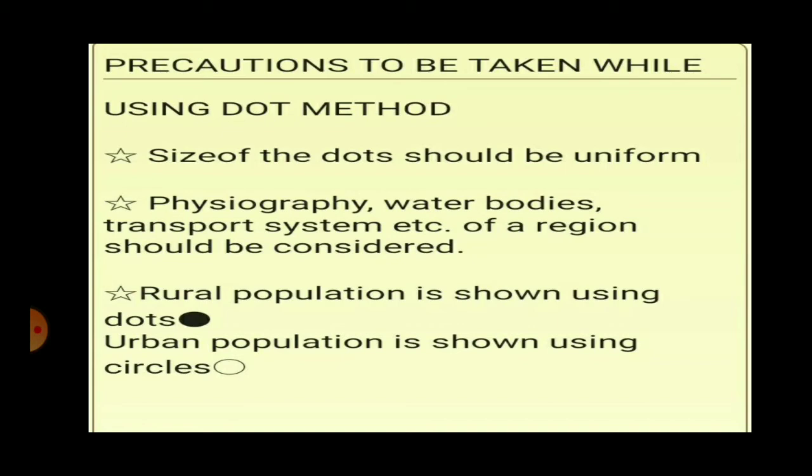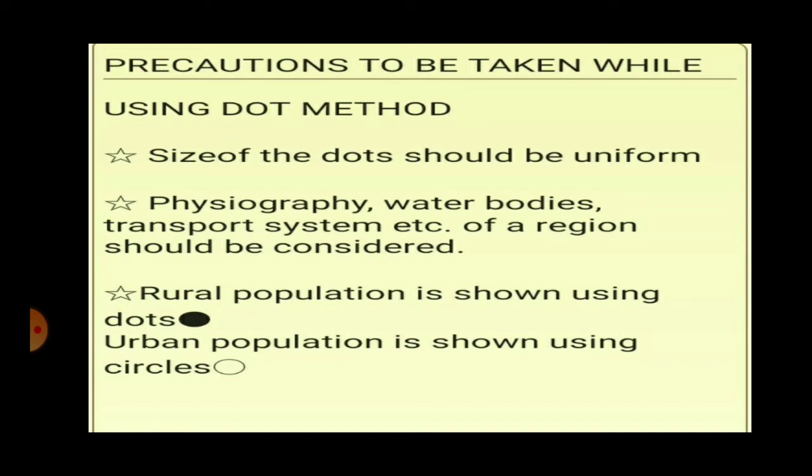Then you have to always be very careful while using this method that you take into consideration the physiography. It is very obvious that in the mountainous area or in the desert area or in the forest area, the variable, for example if you are showing population, very few people will be living in the desert, mountainous or forest area. So while representing the dots, you will be avoiding such areas. But more population is shown, or more dots will be shown, in the plain area or area near the river banks. Okay, then water bodies.